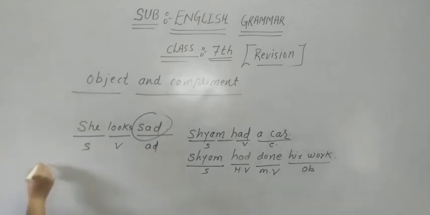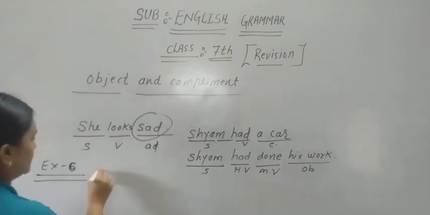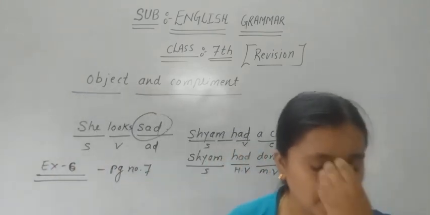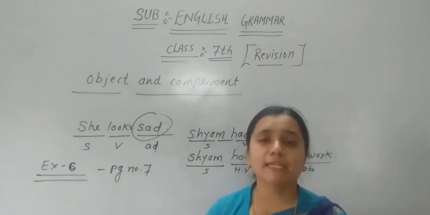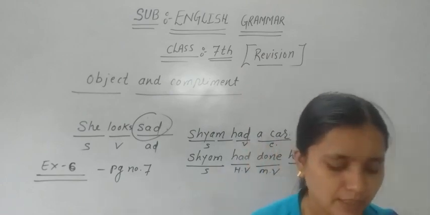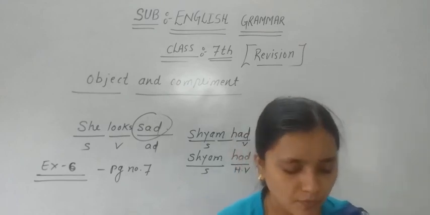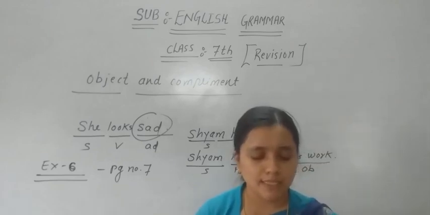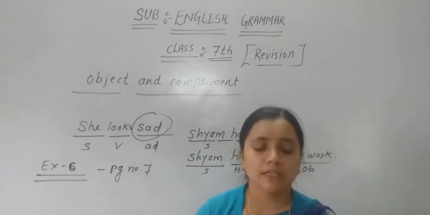Now we are discussing exercise 6 on page number 7. The first one, a parrot is a complement, so underline a parrot. Now the next sentence: The gardener bought flowers. What did the gardener buy? He bought flowers. Flowers here is an object, so circle the object, circle flowers.